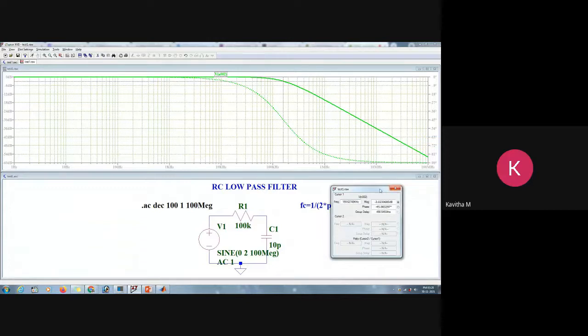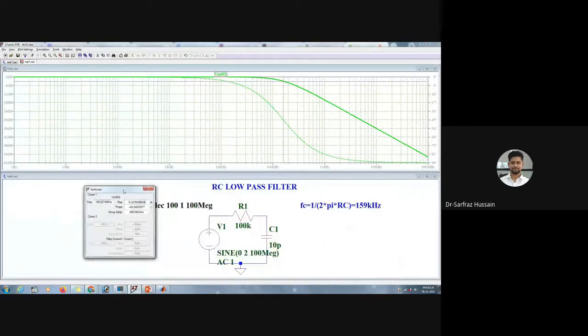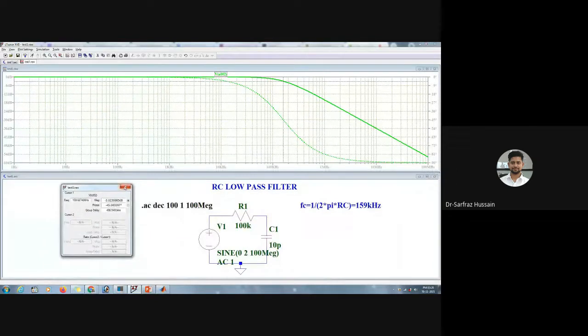Yes, sir, we understood. Okay, thank you so much for confirming this one. So these are the things in RC filter. We can use any of the components.